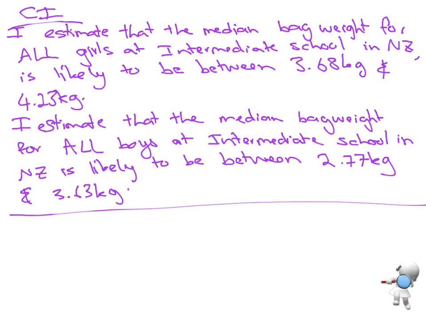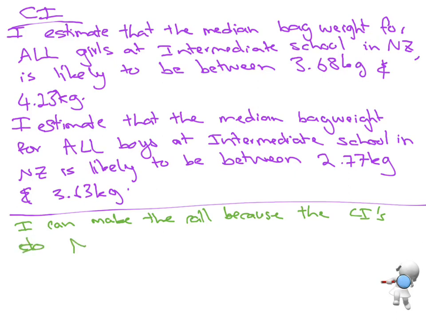So because they're not overlapping, can I make the call? Yes, I can. So that's what I want to say now: I can make the call because the confidence intervals do not overlap. So what does that mean?